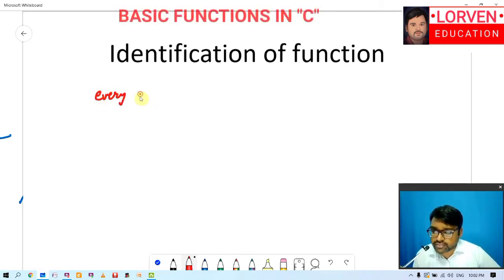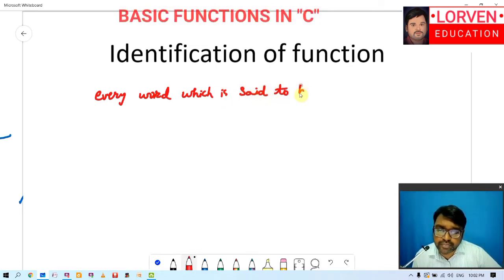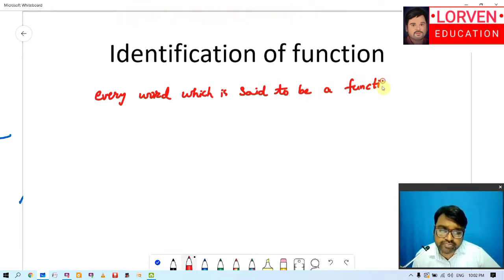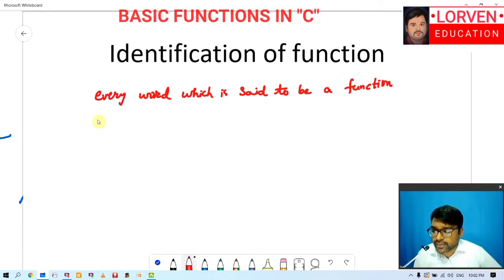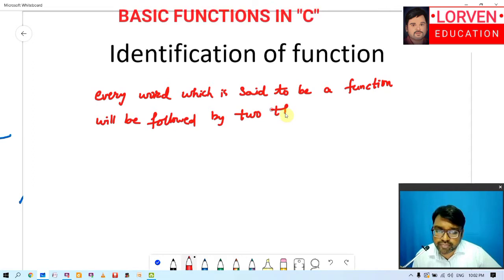Every word which is said to be a function will be followed by two things, simple, two things.